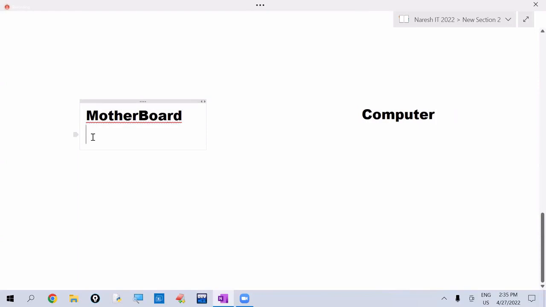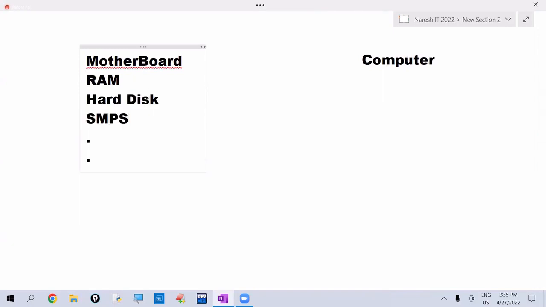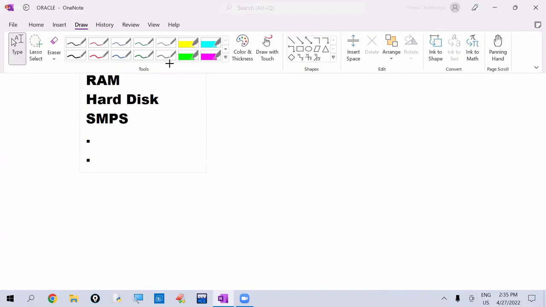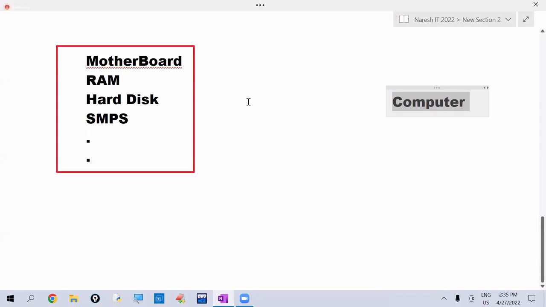Like that, RAM is another raw material. For example, to work with the computer, I am giving just RAM to you. Can you work with the computer? No. So to work with the computer, this raw material is required first: motherboard, RAM, hard disk, SMPS, keyboard, mouse, monitor, etc. If we arrange this raw material in a particular manner, if we connect them, what is it becoming?